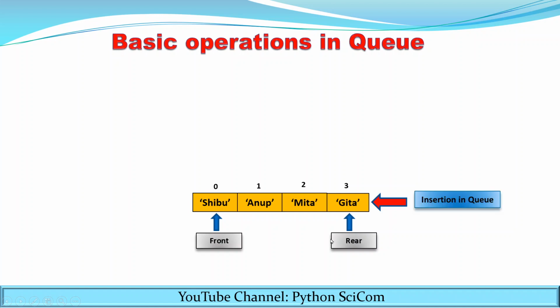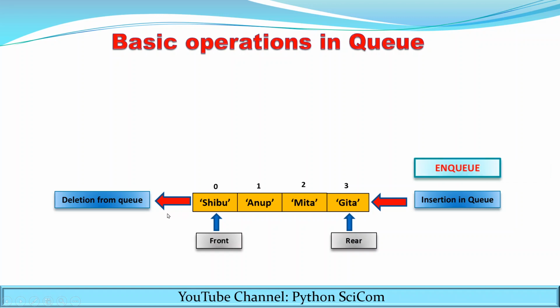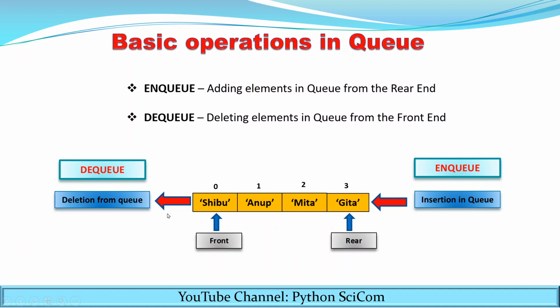Insertion in the queue can be done at the rear end and deletion from the queue can be done from the front end. Insertion in the queue is called NQ and deletion from the queue is called DQ. So we have two basic operations on the queue: NQ, adding elements to the queue from the rear end, and DQ, deleting elements from the queue from the front end.